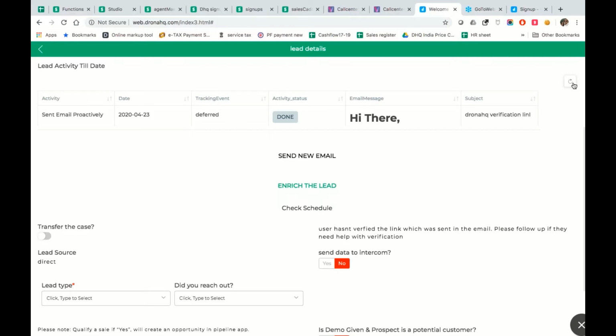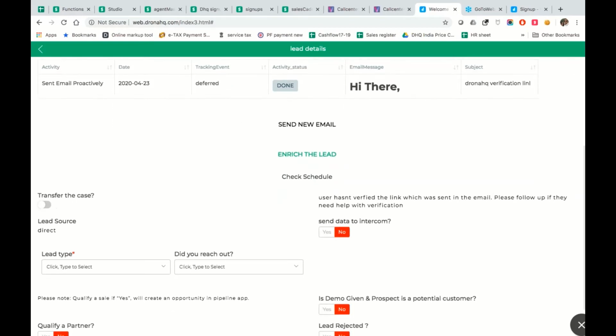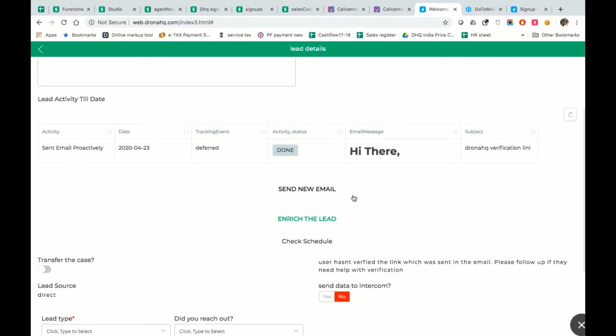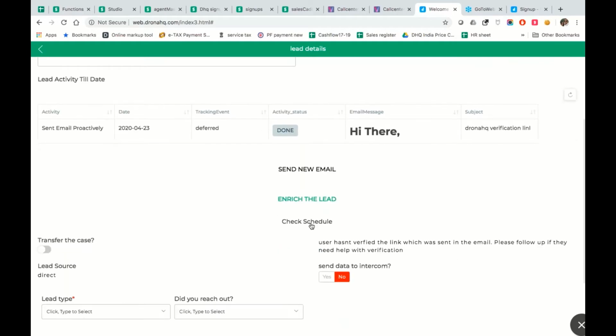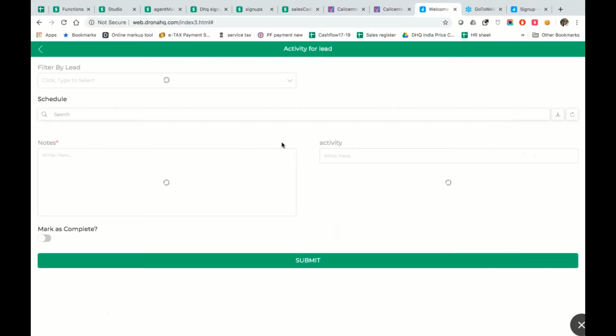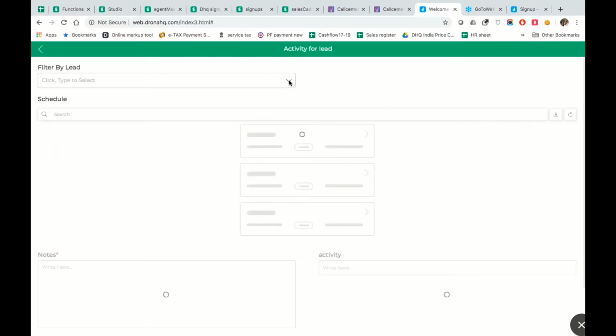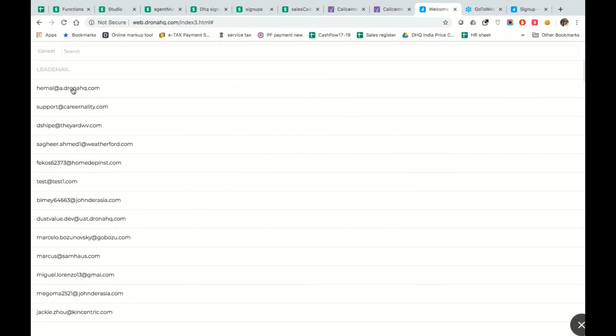But right now, since it's not a main email, it's a pseudo email, so it has got deferred, which means unless and until I see this as delivered, he will not get a higher lead engagement score. Either way, let me see, if I would want to take a look at what's my schedule, what's my next thing that I want to do while I chat with Himal, right?